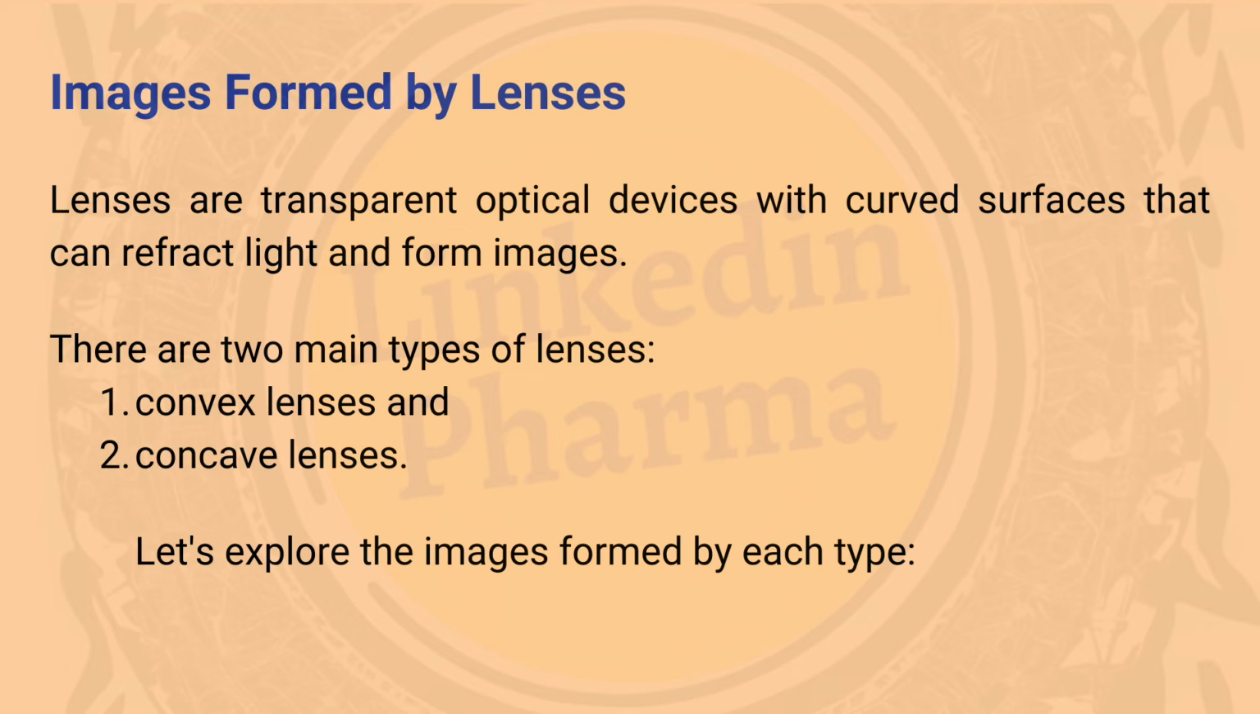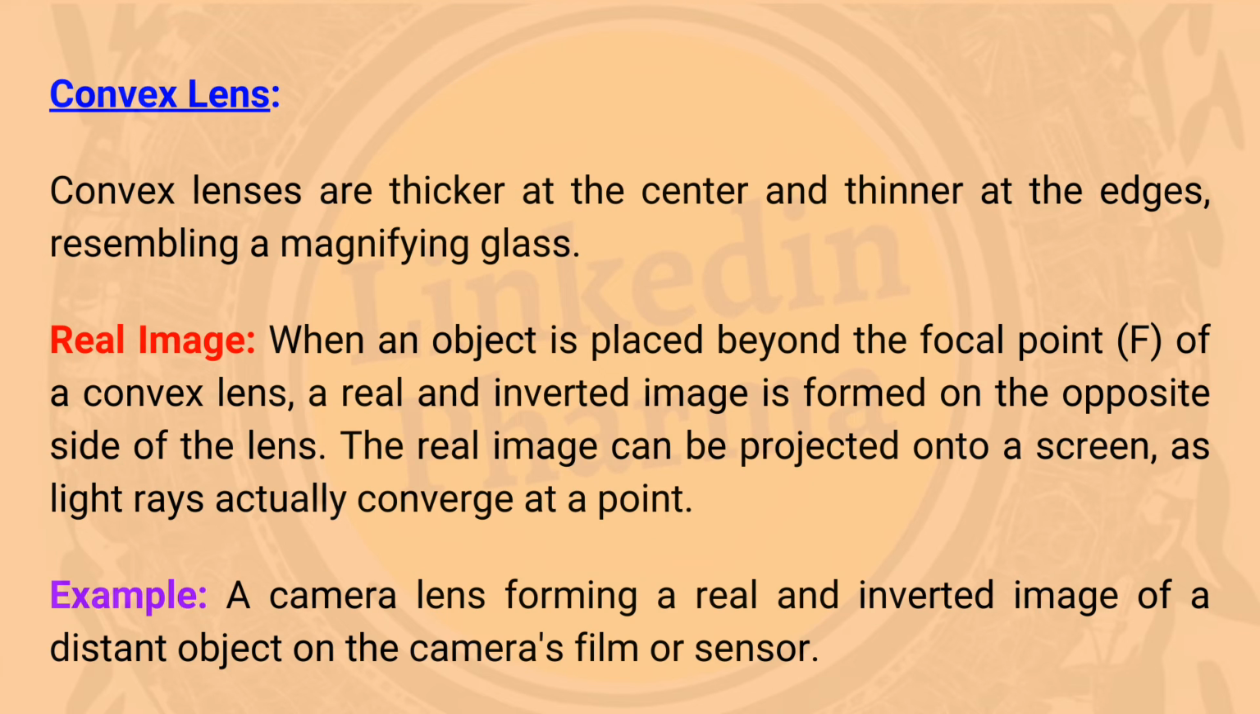Images formed by lenses. Lenses are transparent optical devices with curved surfaces that can refract light and form images. There are two main types of lenses: convex lenses and concave lenses. Let's explore the images formed by each type. Convex lens. Convex lenses are thicker at the center and thinner at the edges, resembling a magnifying glass.